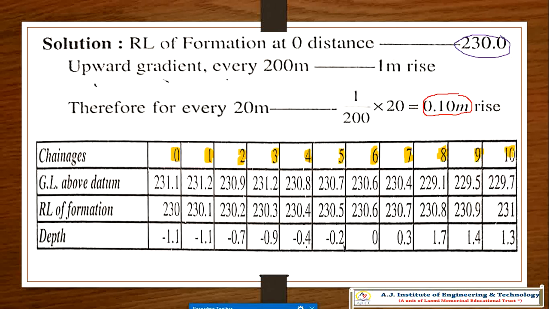That means 200 meter. 0 to 100, with 20 meter spacing: 20, 40, 60, 80, 100, 120, 140, 160, 180, 200. Total 200 meter length, one chainage. So now we'll go to the ground line, that is the ground line.